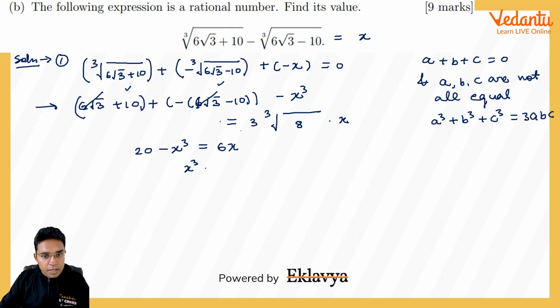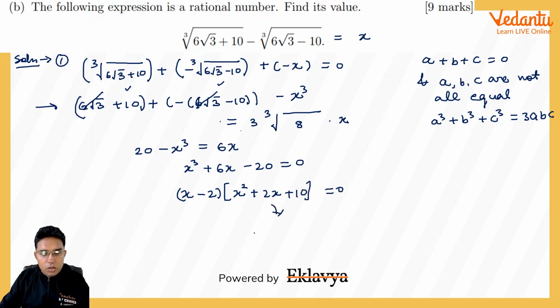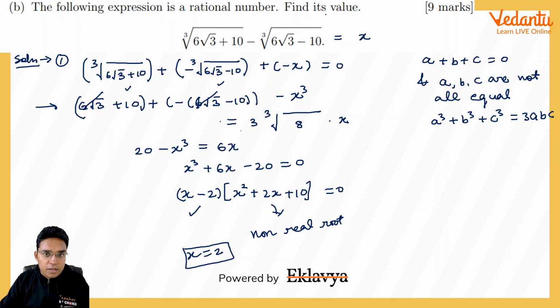So this becomes x cube plus 6x minus 20 equal to 0. And you can check putting x is equal to 2 is satisfying it. So x minus 2 will be one factor. The other factor will be x square plus 2x plus 10. You can check these are the factors, and this has non-real roots. So that means the only possible solution will come from this factor. So x will be equal to 2. So the expression is a rational number, and its value is 2. 2 is the answer.